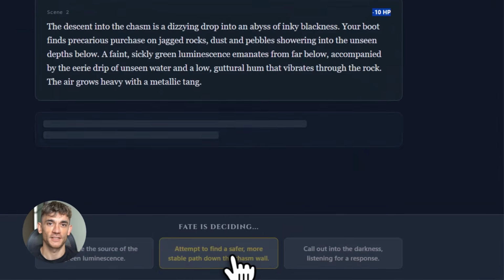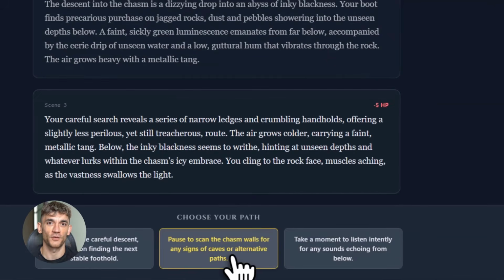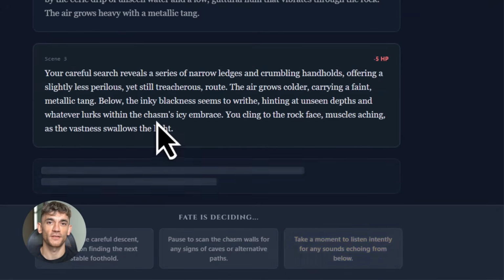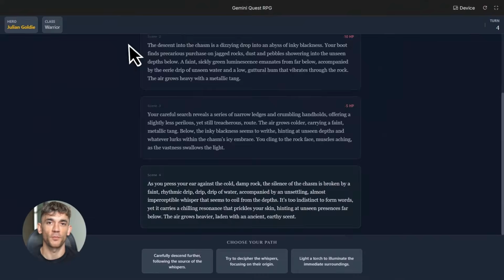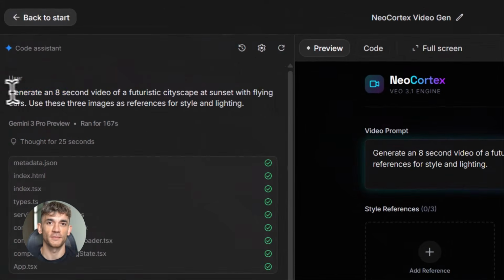The possibilities are endless. And here's the best part. You're not limited to simple projects. Gemini 3 can handle complex apps, multi-step processes, real-time data, third-party integrations. It's not just a toy, it's a real development tool.